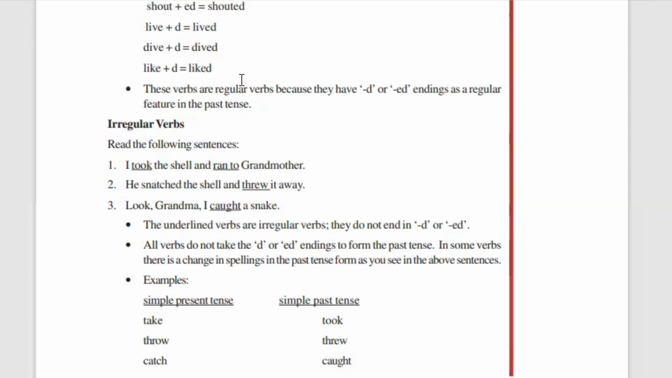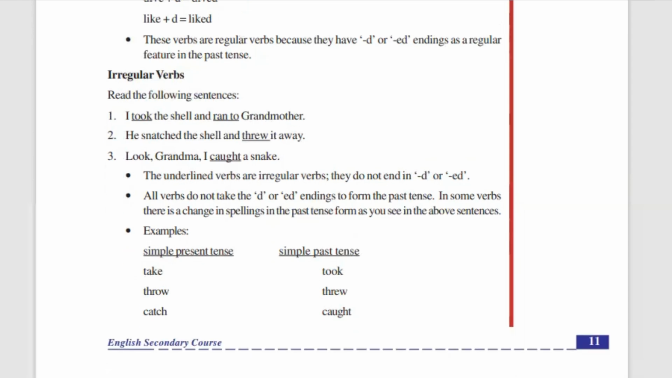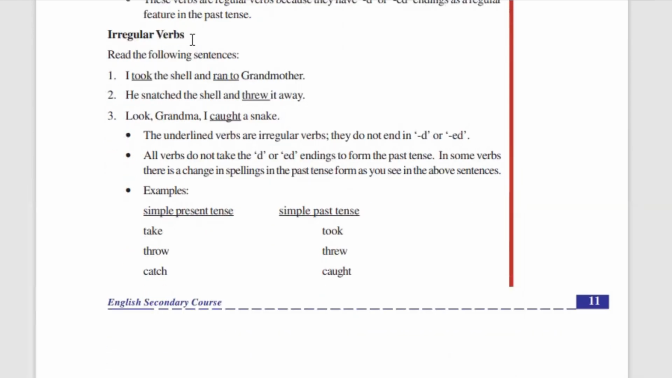So if there is a regular verb, of course there will be irregular verbs also, right? Now let's see what irregular verbs are. We studied regular verbs, which are very easy. In a regular verb, what you have to do? Just add d or ed to the verb and it will turn into simple past tense. But this will not be applicable to all simple present tense verbs.